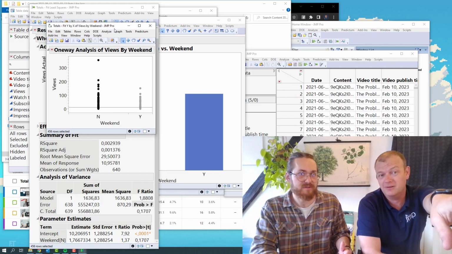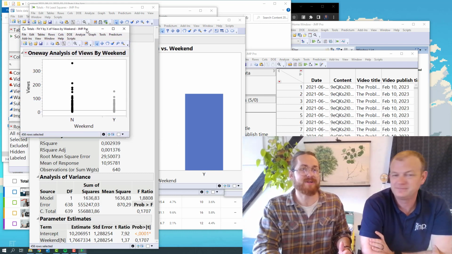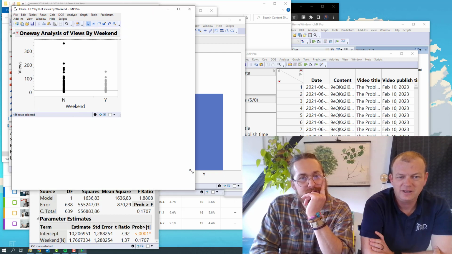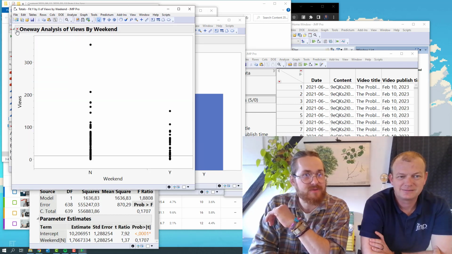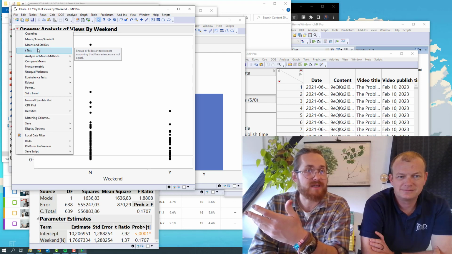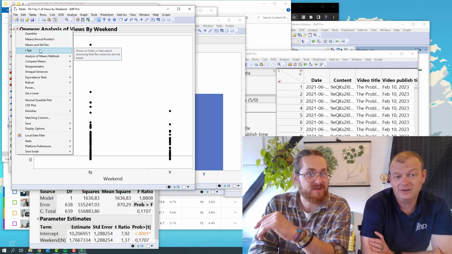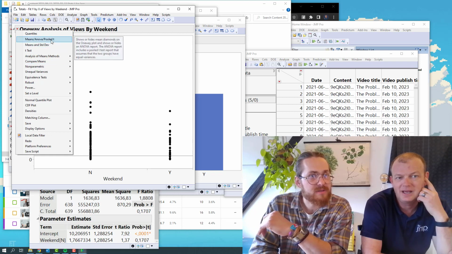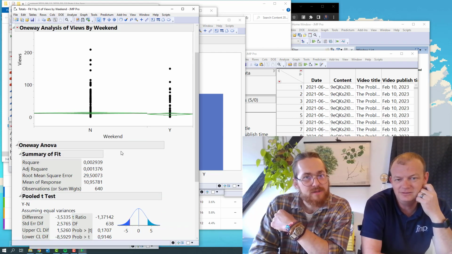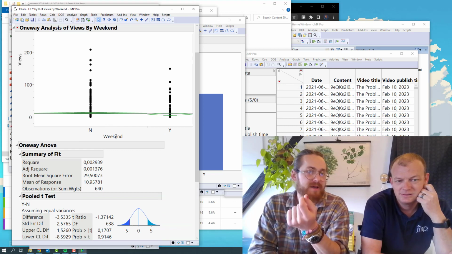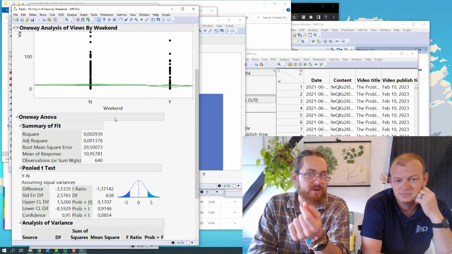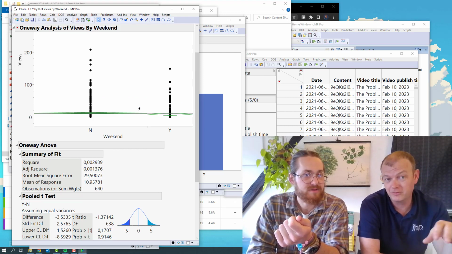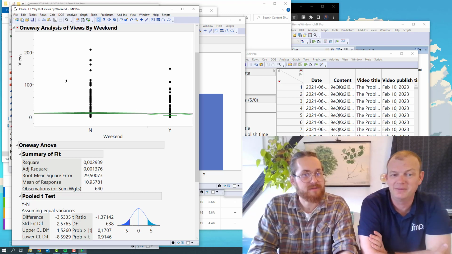Why don't we do it right here? We'll just add a local data filter. That's a great idea. Okay, I'm just going to make this larger so people can see it, and what we're trying to do here is a t-test. I would do compare means. Yeah, that works. So my idea that getting more data, to get narrower intervals, is probably not going to work. Well, it will going forward, but if you look back in time, you have 640.